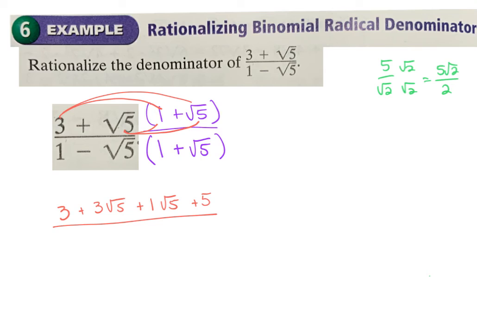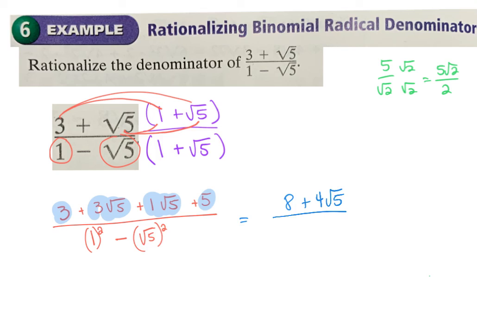In the denominator, I am multiplying conjugates. I just did this. So all I have to do is square the first one. So that's 1 squared. Subtract and square the second one. Square root of 5 squared. All right? So I'm going to simplify. On the top, I'm going to combine my like terms. My 3 and my 5 are alike, so that gives me 8. And then my 3 square root of 5 and 1 square root of 5 are like terms, so that's going to give me 4 square root of 5.